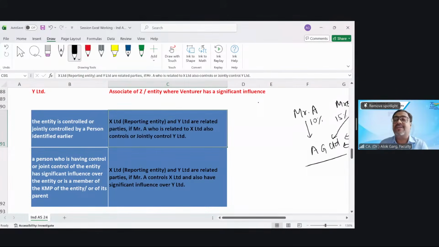Who is identified earlier? A person who has control or joint control is a related party. A person who has significant influence over the company is a related party. A person who is a KMP of the entity is also a related party, or a person who is a KMP of the parent also becomes a related party of a subsidiary.